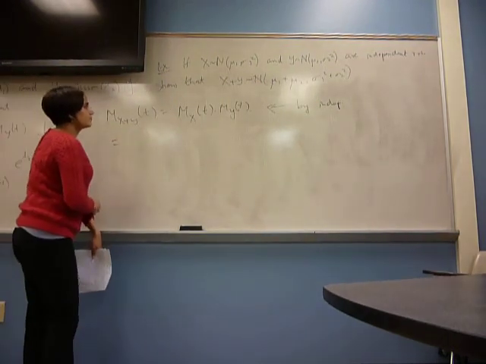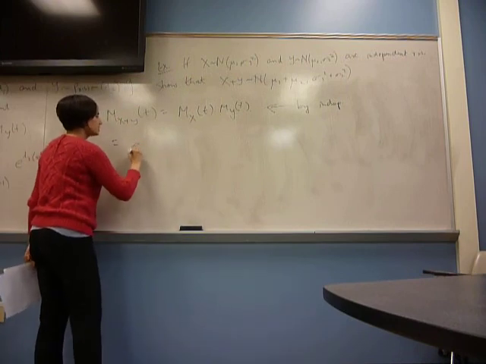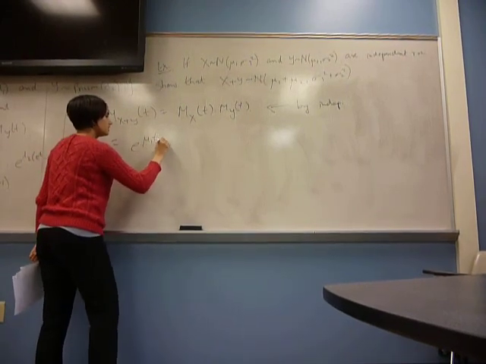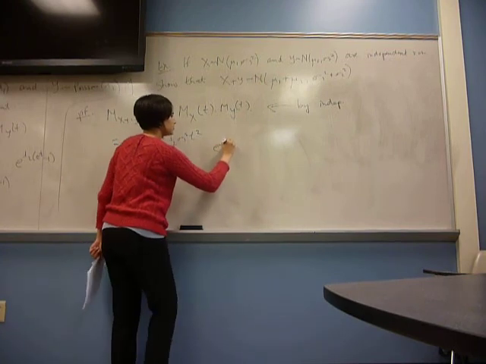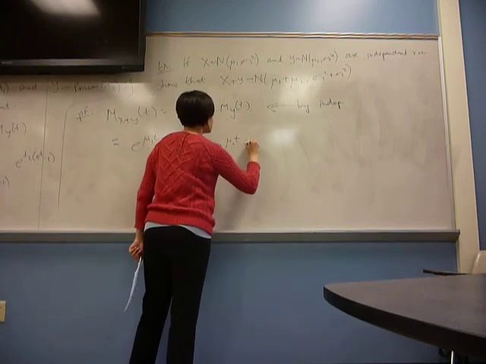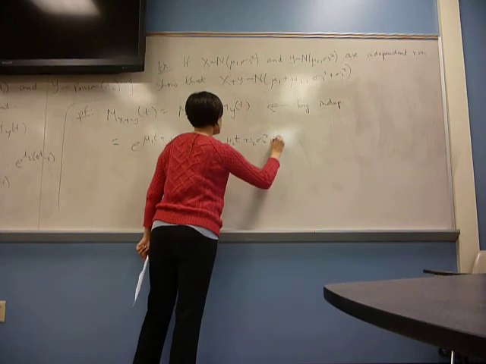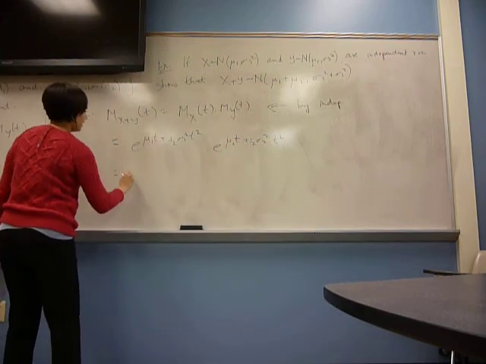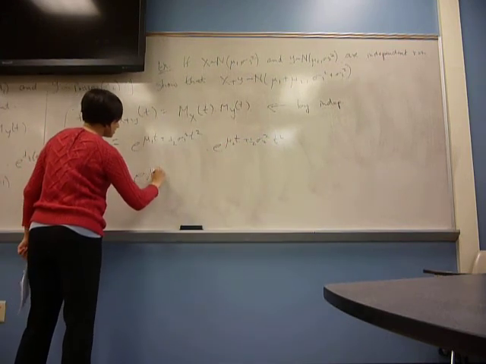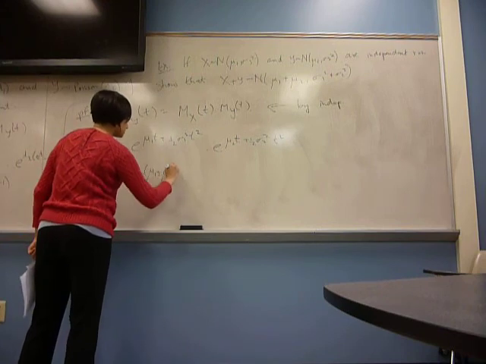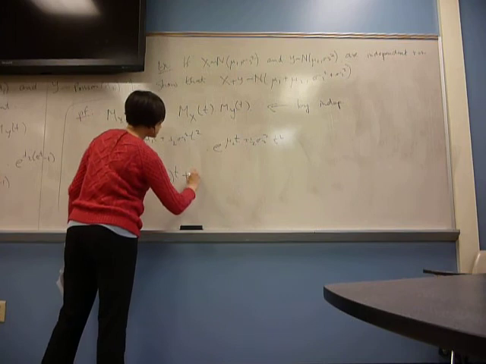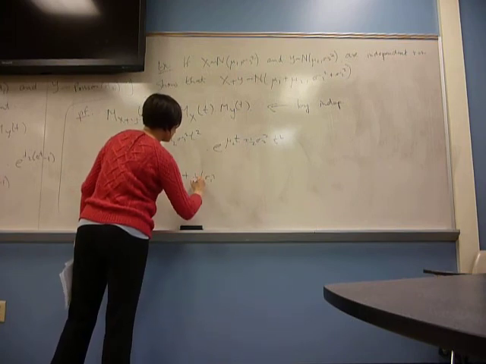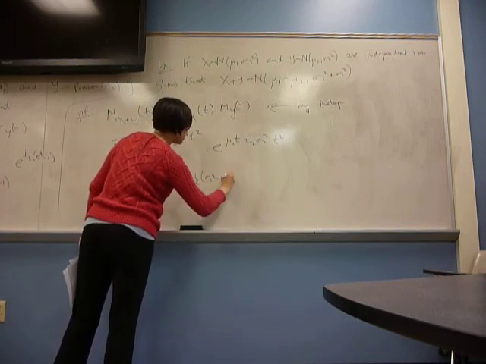What was the moment generating function for normal distributions? For X, this is e to the mu1 t plus 1/2 sigma1 squared t squared. For Y, this is e to the mu2 t plus 1/2 sigma2 squared t squared. And this becomes such a simple proof for showing that X plus Y is also normally distributed with the parameters that we get.